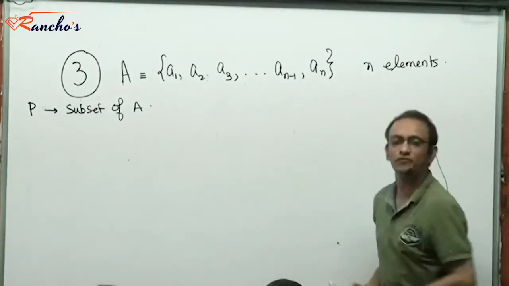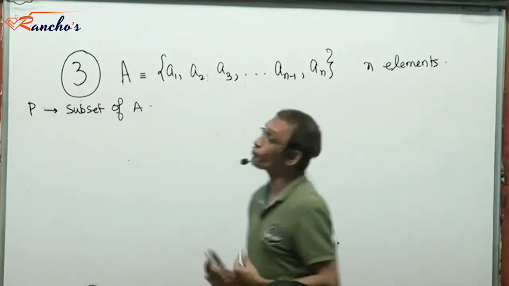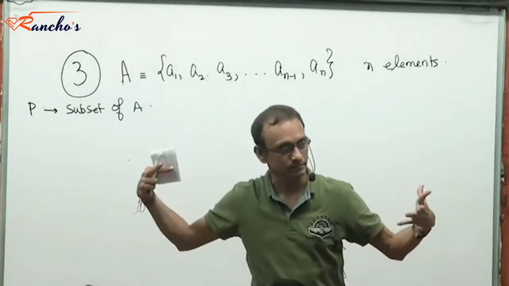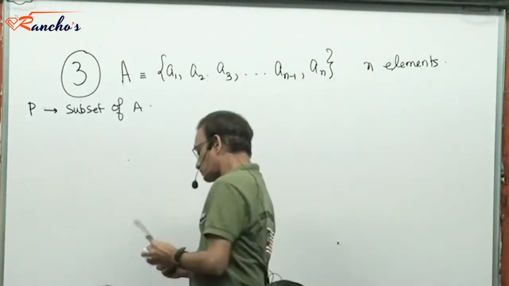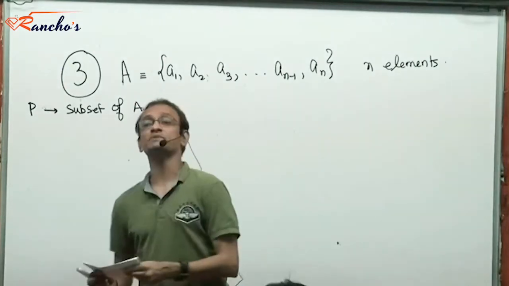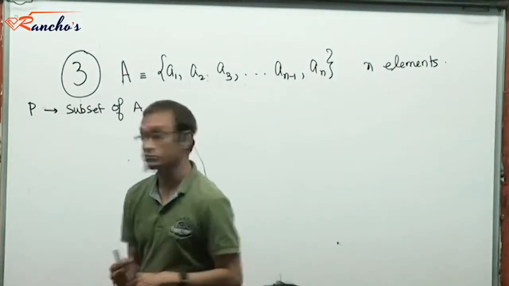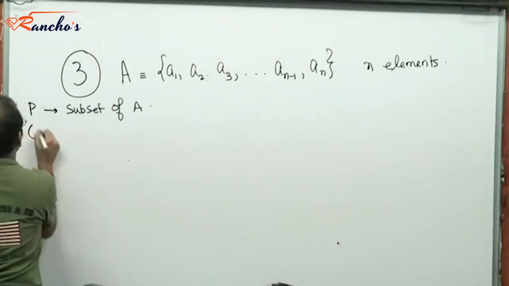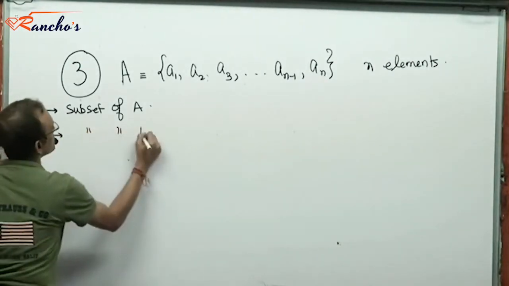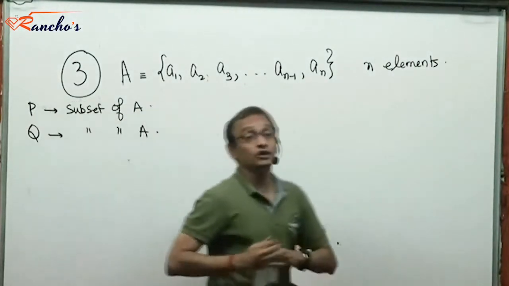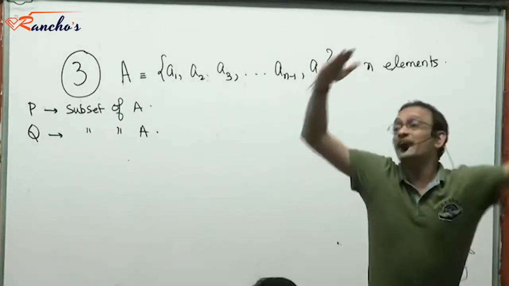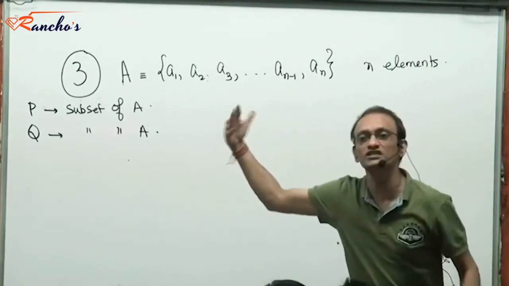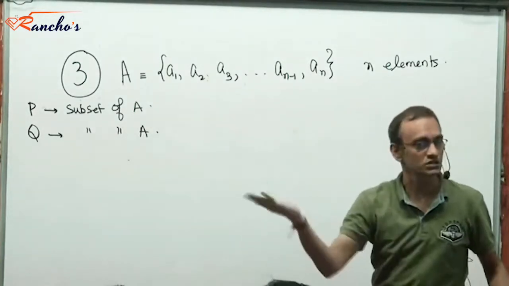So a subset P is formed from A, and A is subsequently restored to its original state. Clear? Now, a subset Q of A is again chosen, right? From this original set A, a subset Q is chosen. Another subset of A. So P and Q are formed out of the same set A, because A is restored to its original state by replenishing lost elements. Clear?